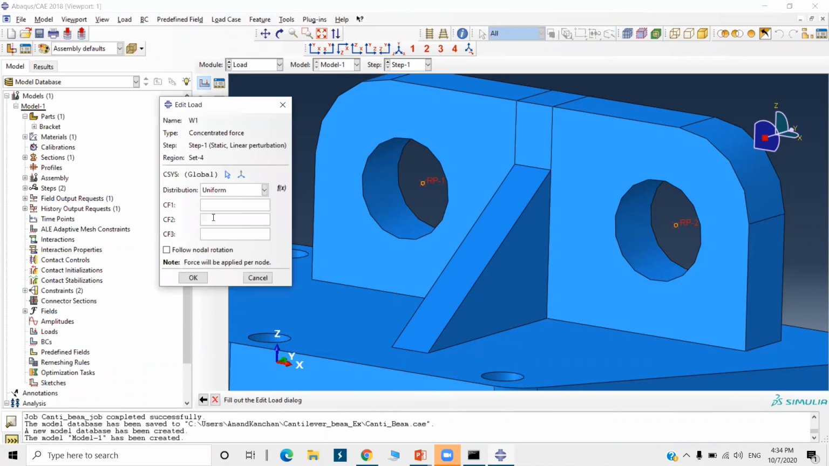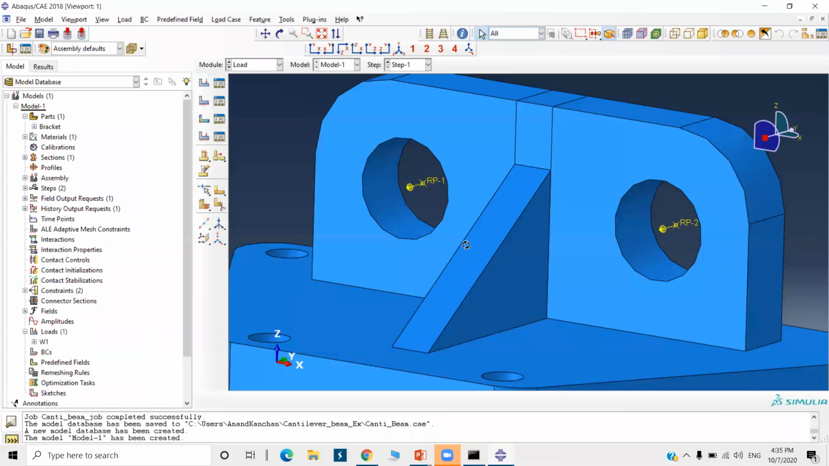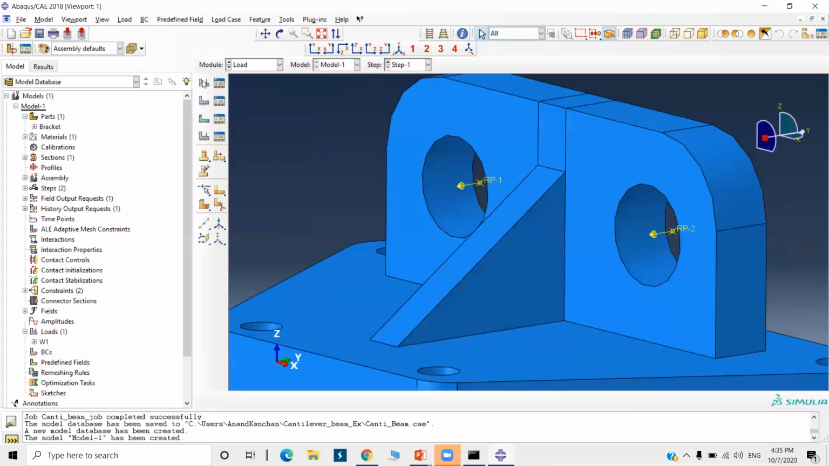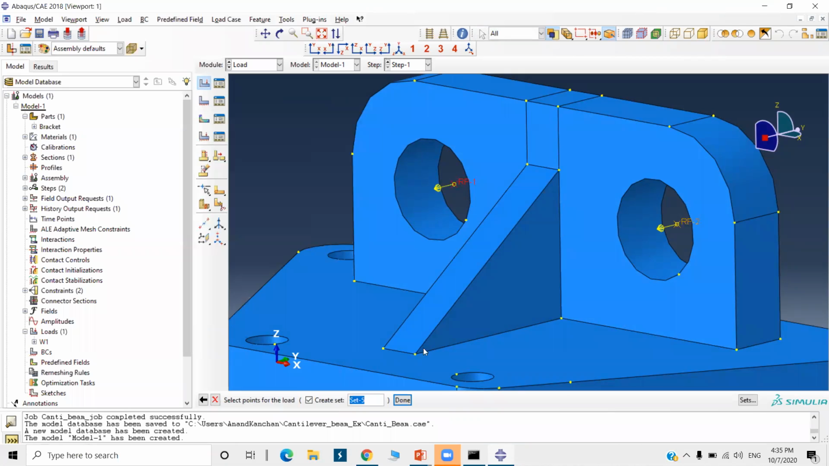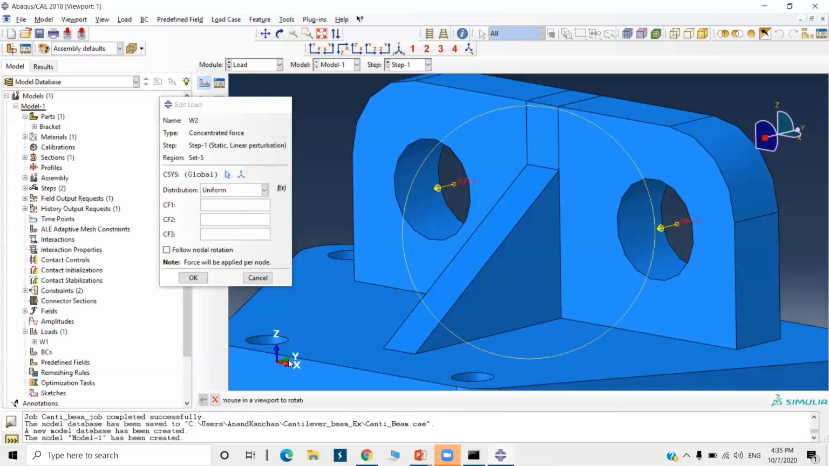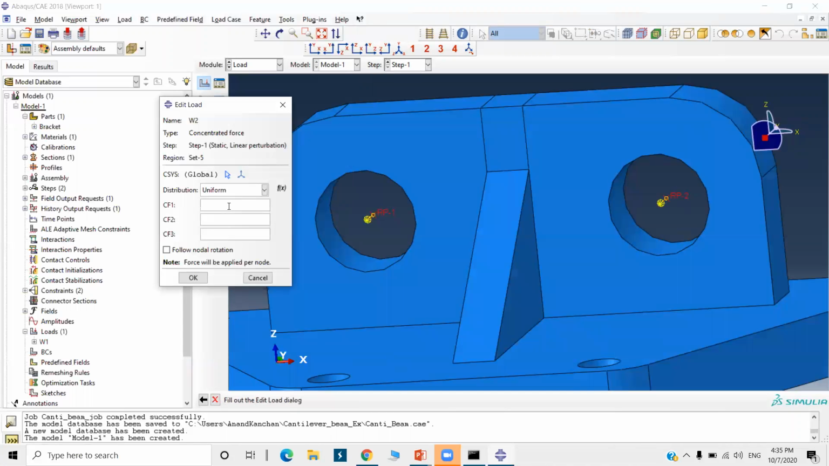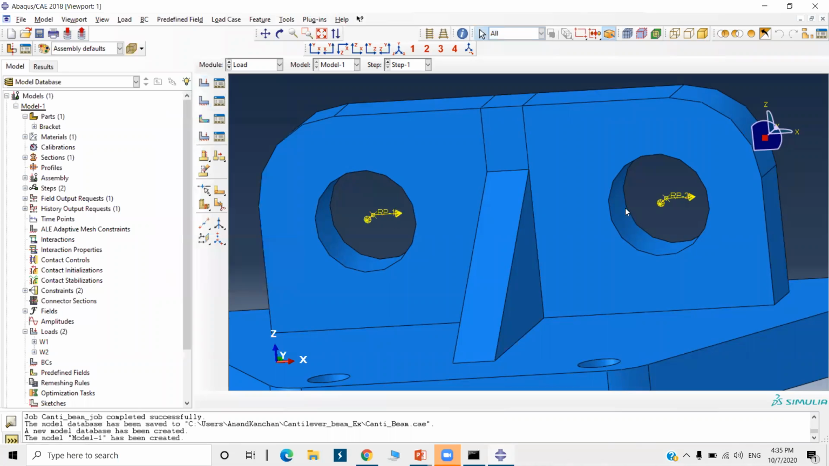I'm going to apply minus 1000 on both the reference points. In the Y direction, I have applied the force. Now again, one more load, W2, concentrated force. Again, select these 2 reference points. Done. Now I'm going to apply the force in the X direction. So this is the X direction, so CF1. So it is 200. Okay, so this is applied.